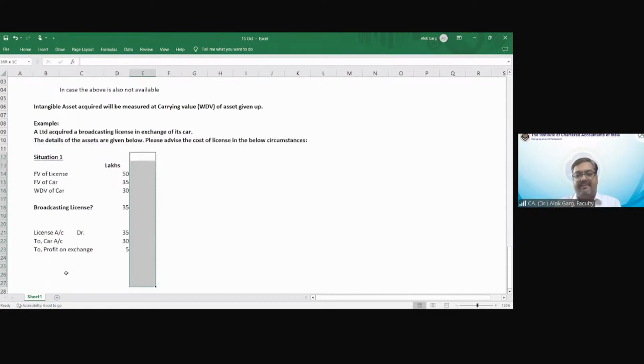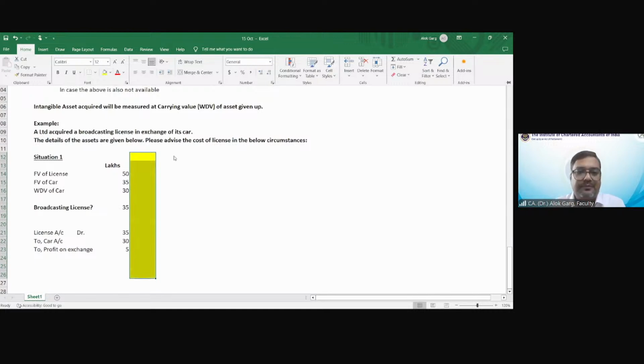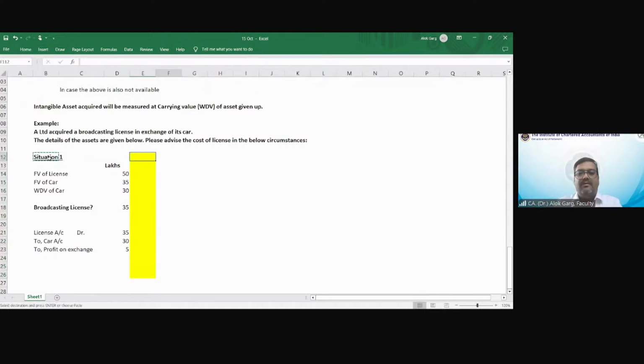Second part. Let's discuss situation number 2. Fair value of license not determinable.